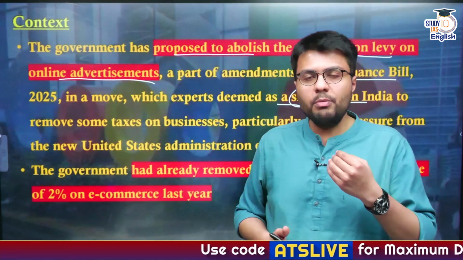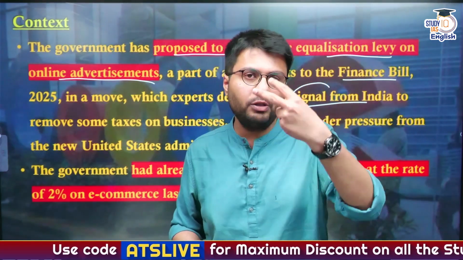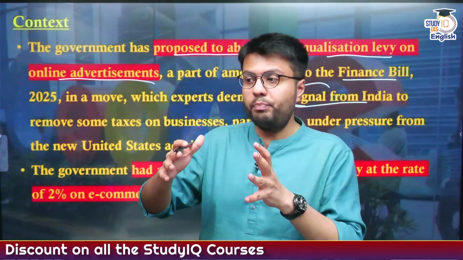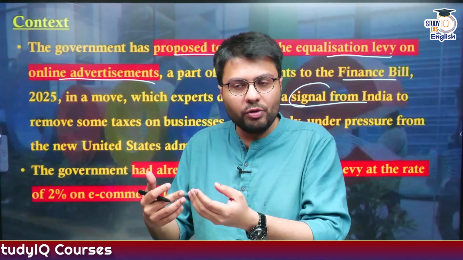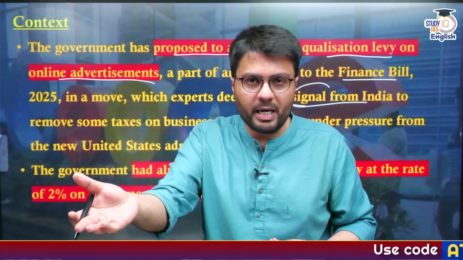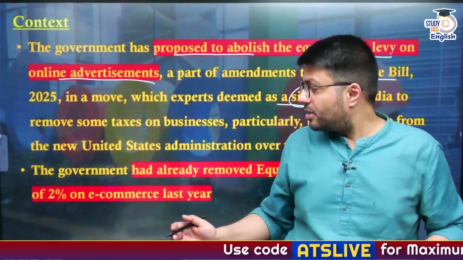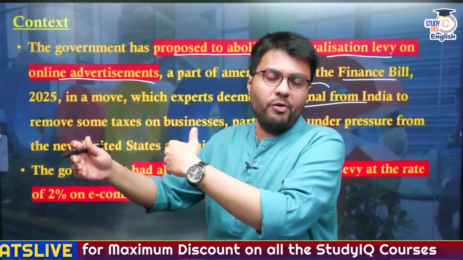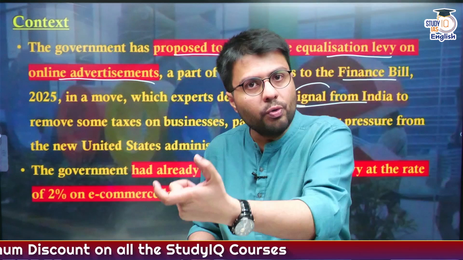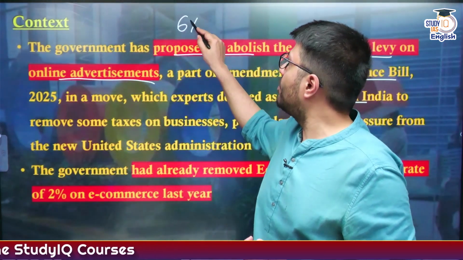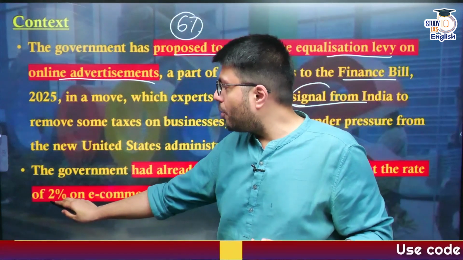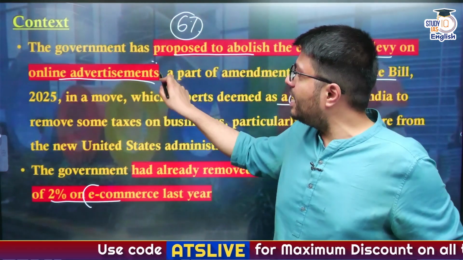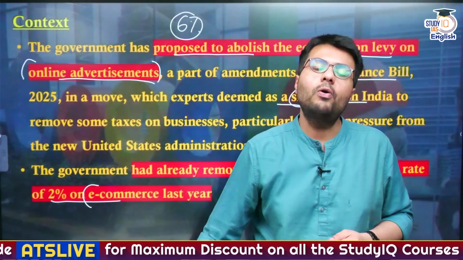Right now in terms of taxation, there are two kinds of taxation that were levied on these kinds of online goods and services. For example, online e-commerce companies like Amazon, whenever they were selling goods and services directly to Indian consumers, were levied an equalization levy of about 2% of revenue. And similarly, for selling of ads, for example like Google, it was levied an equalization levy of 6%. Last year the government abolished the equalization levy on the e-commerce transactions, and this year the government is highlighting that it will also abolish the equalization levy on online advertisement.